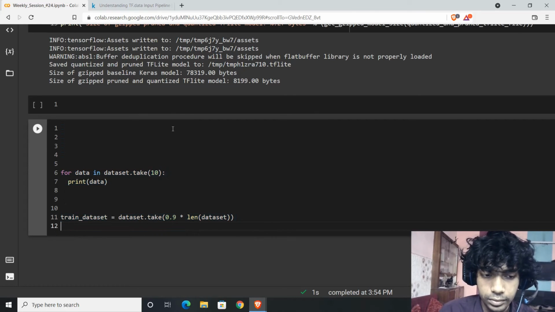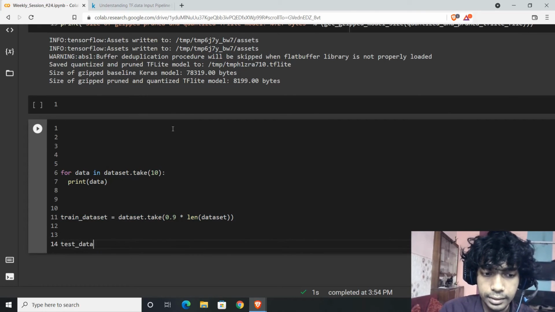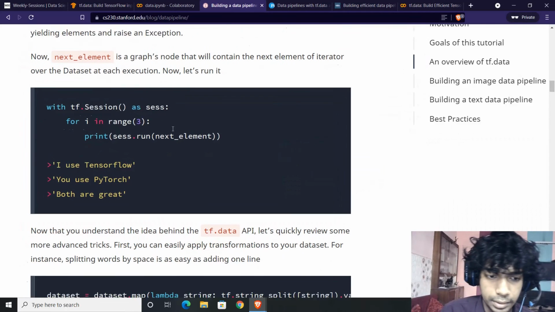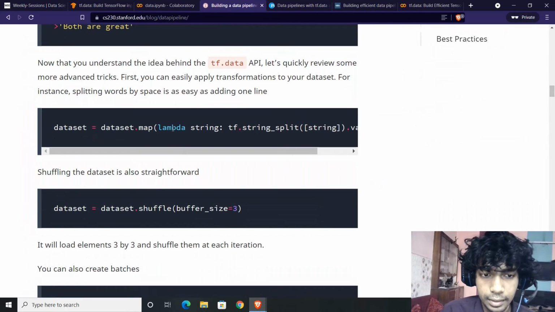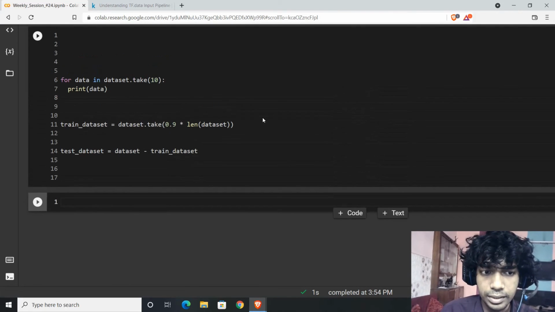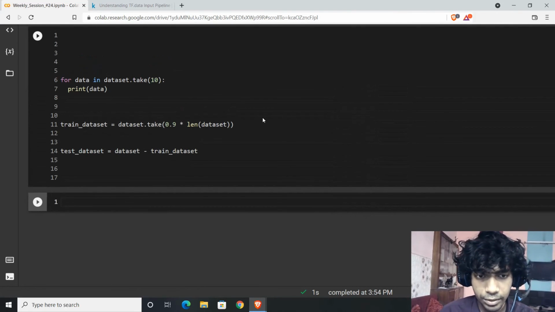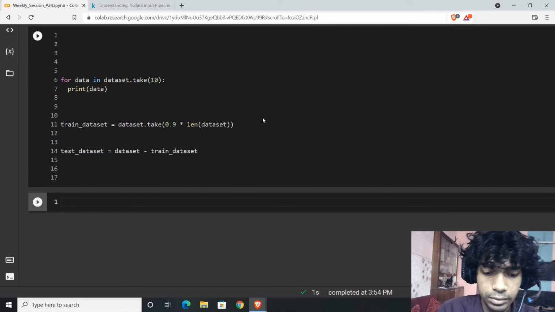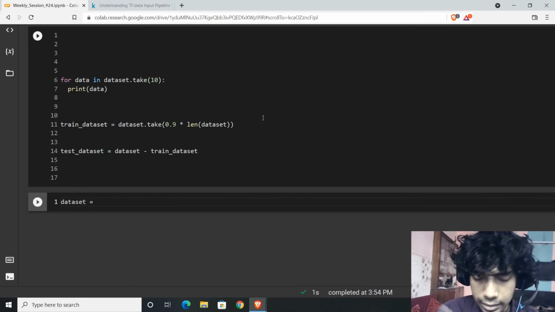Not exactly. So the test dataset would be equal to dataset minus the train dataset, something like that. I don't remember the exact operations, but that is the best way to do it. Now you have mapping. Extensively used is mapping. So let's not get into the coding, right? Since I'm not able to find a good example, what we can do is use my recollection for the most part as a benefit.